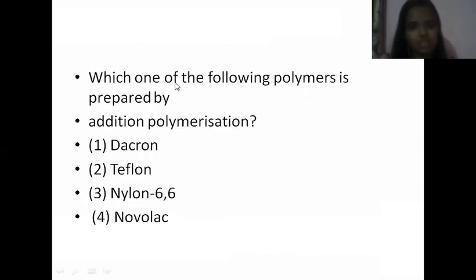Now next question is, which one of the following polymers is prepared by addition polymerization? In NCERT, you are studying about condensation polymerization and also addition polymerization. The answer is Teflon, right? Answer is Teflon.